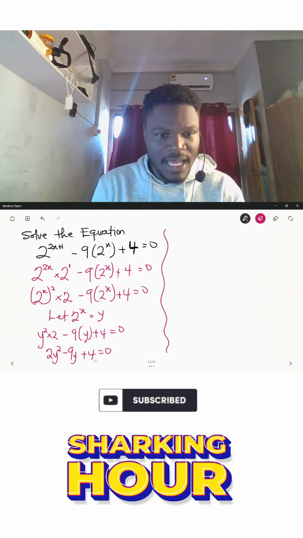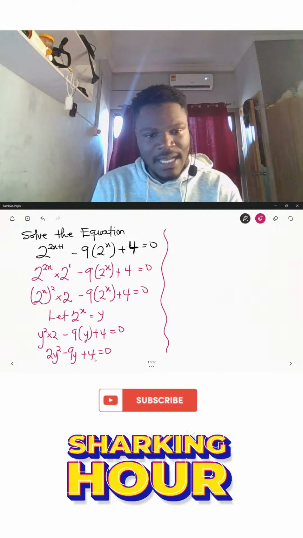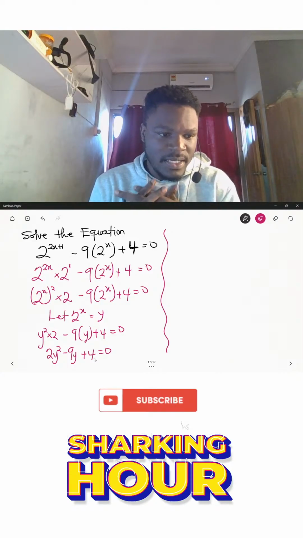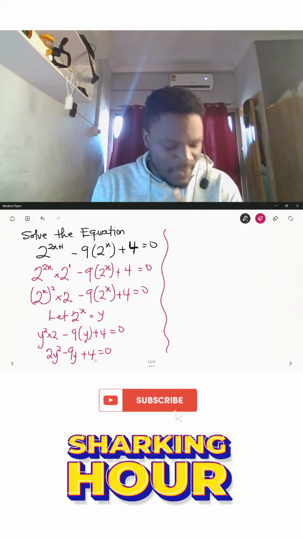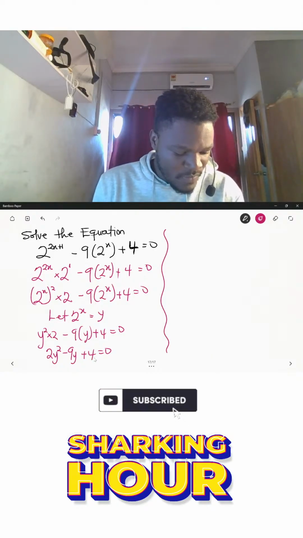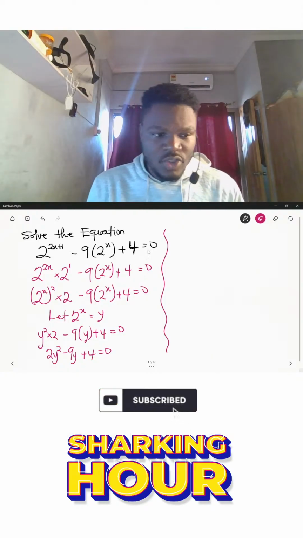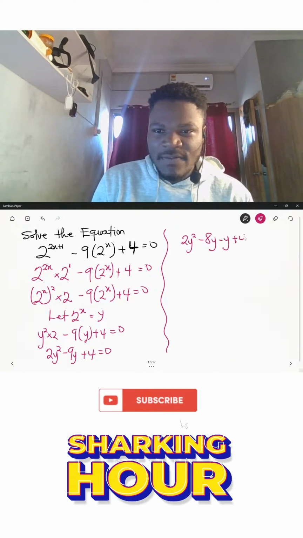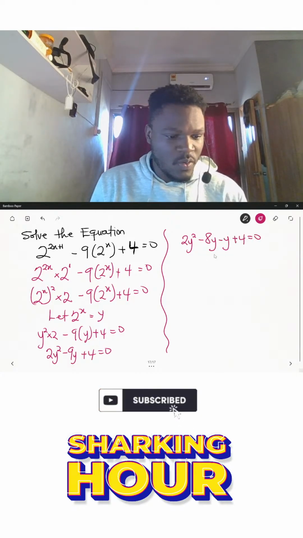So two numbers that if I multiply, I'll get 8, but if I add or subtract, I'll get negative 9. So negative 8 and negative 1 will do this particular job. So it means that the expression 2y squared will become 2y squared minus 8y minus y plus 4 is equal to 0 over here.